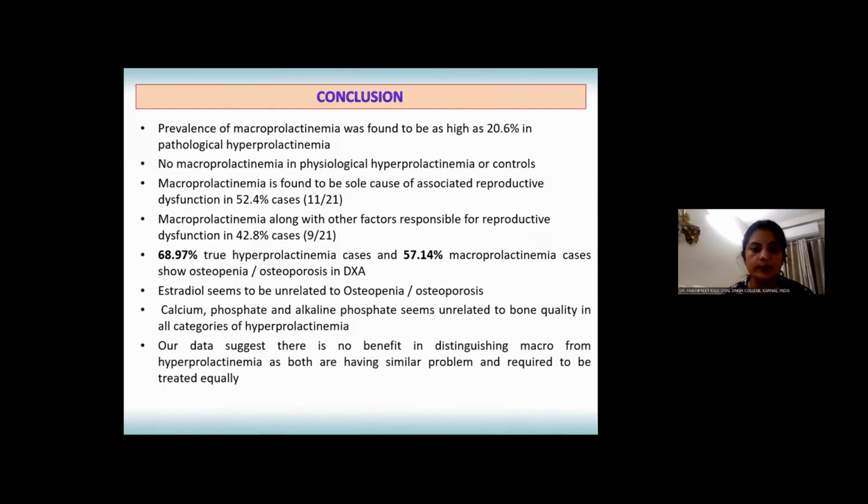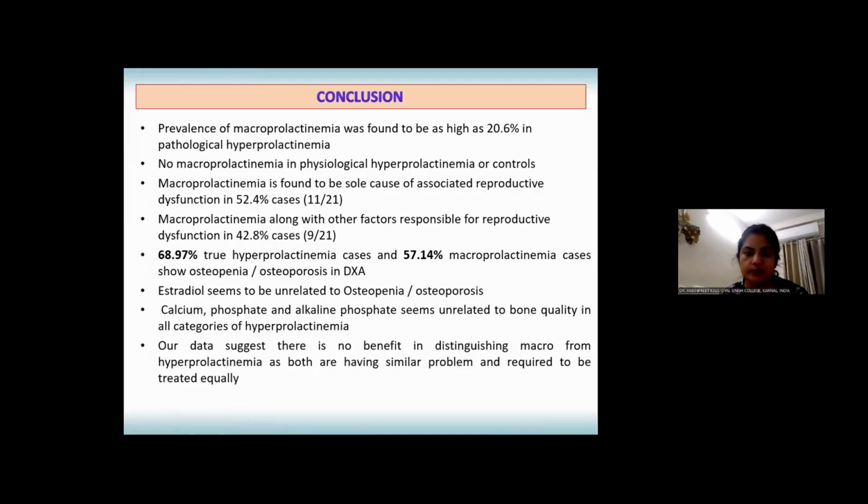So from this, we conclude that prevalence of macroprolactinemia can be as high as 20% in pathological hyperprolactinemia patients. No macroprolactinemia case is found in physiological hyperprolactinemia cases or controls. Macroprolactinemia is found to be the sole cause of associated reproductive dysfunctions in 52% of cases. So according to this study, we cannot say that macroprolactinemia is clinically asymptomatic. It is very much symptomatic and can also be treated with proper treatment for hyperprolactinemia.